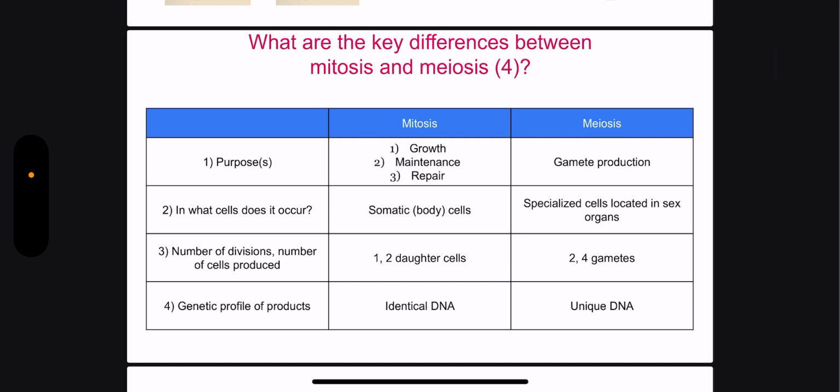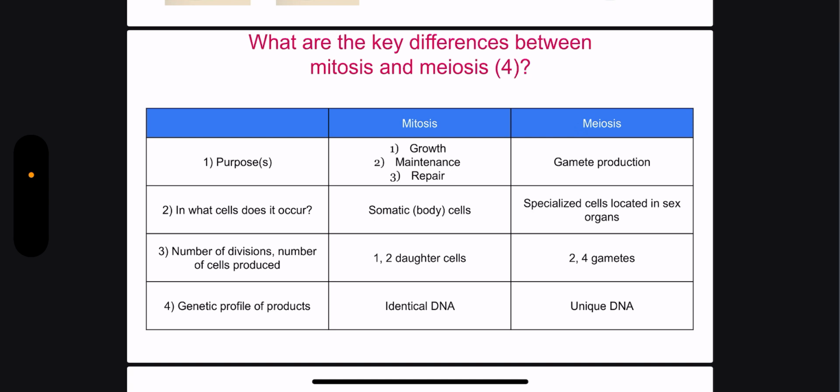Let's talk about the key differences. So the purpose of mitosis is growth, maintenance, and repair. Think about a zygote, that fertilized egg, and how the baby's going to grow. That's going to grow through mitosis. How is that egg produced? Well, that was through the two gametes, which are produced through meiosis. So the gametes that are produced in meiosis fertilize, and it's basically just one big entire cycle. After that fertilization, like I said, it grows through mitosis, and that big cycle just keeps on occurring.